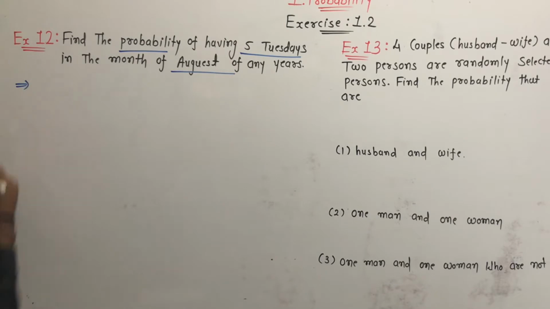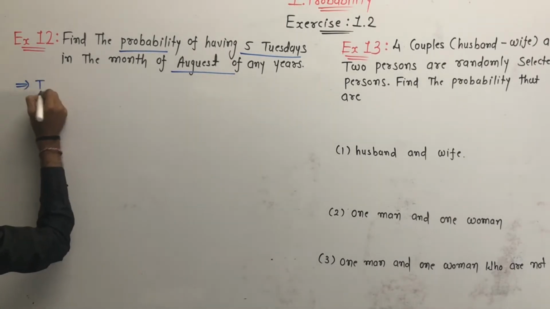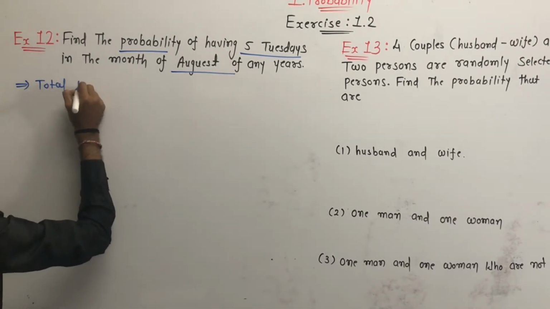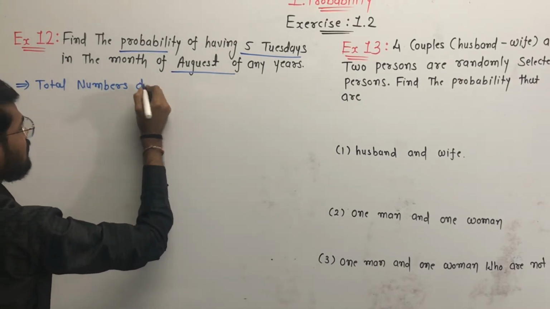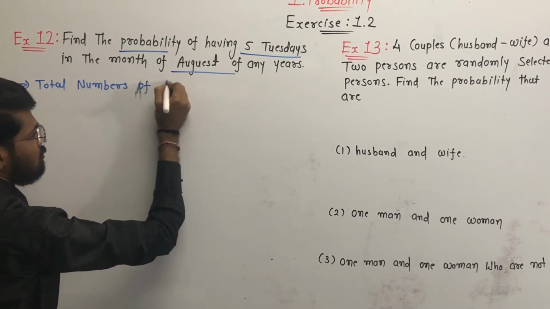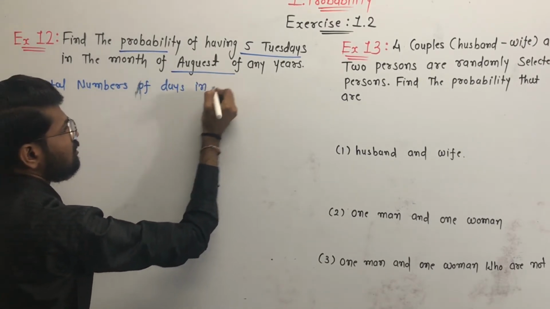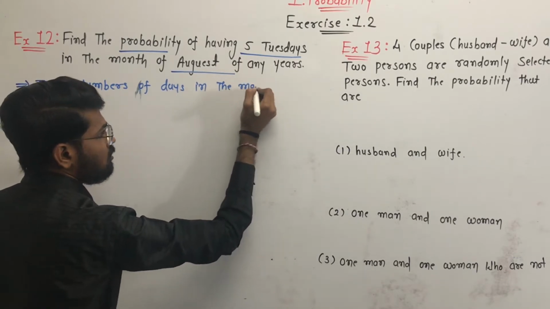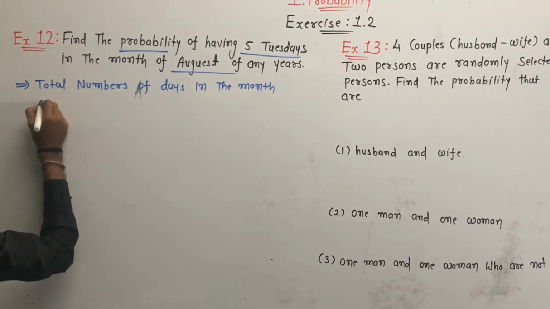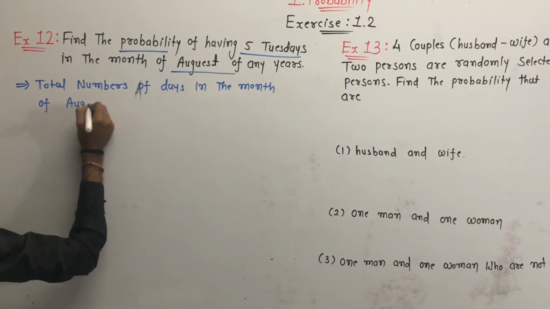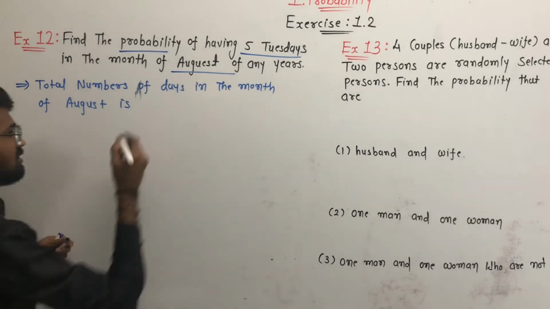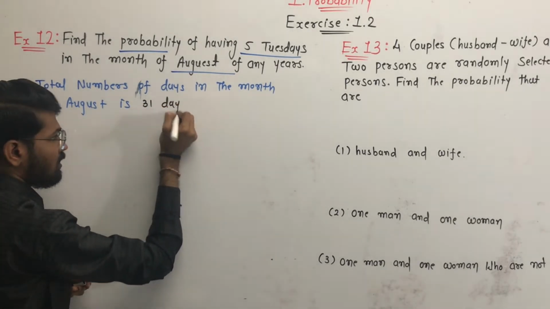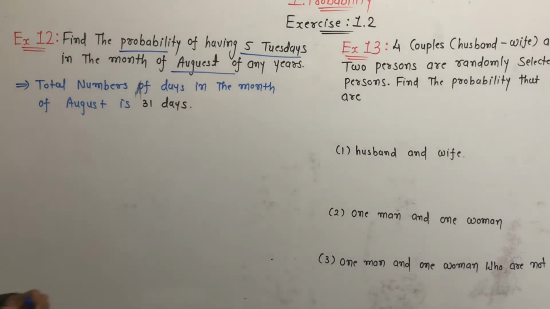So how many days are there in August? The total number of days in the month of August is 31 days. Yes. Now our event is 5 Tuesdays in the month of August of any year.